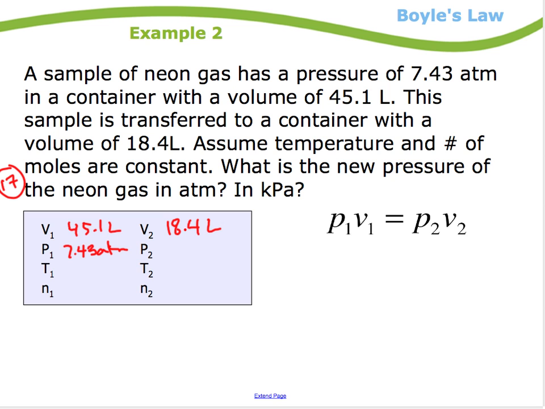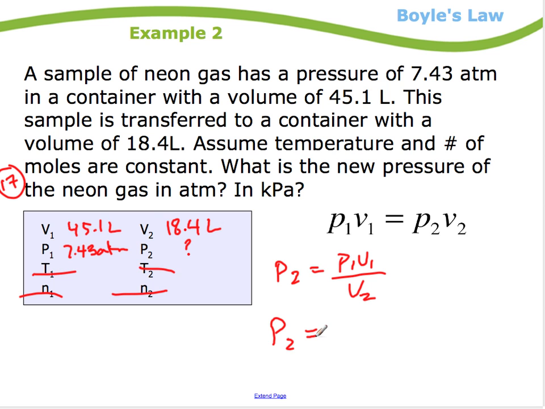Okay, so this is what I'm looking for. Assume temperature and number of moles are constant, so I don't need those on this particular question. Let's rearrange the formula solving for P2. Hopefully you're getting comfortable at doing that now.